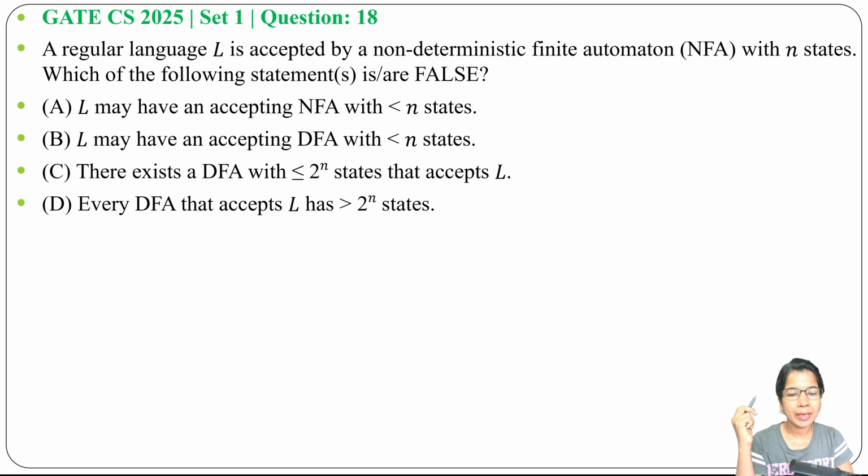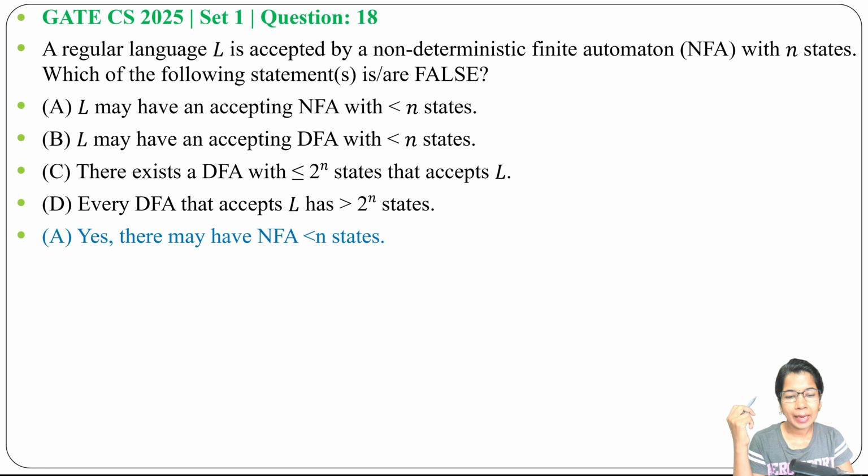Option A, L may have an accepting NFA with less than n states. Yes, that NFA might have duplicate states. If you are removing the duplicate states, it might have an NFA with less than n states. Hence, option A is true.